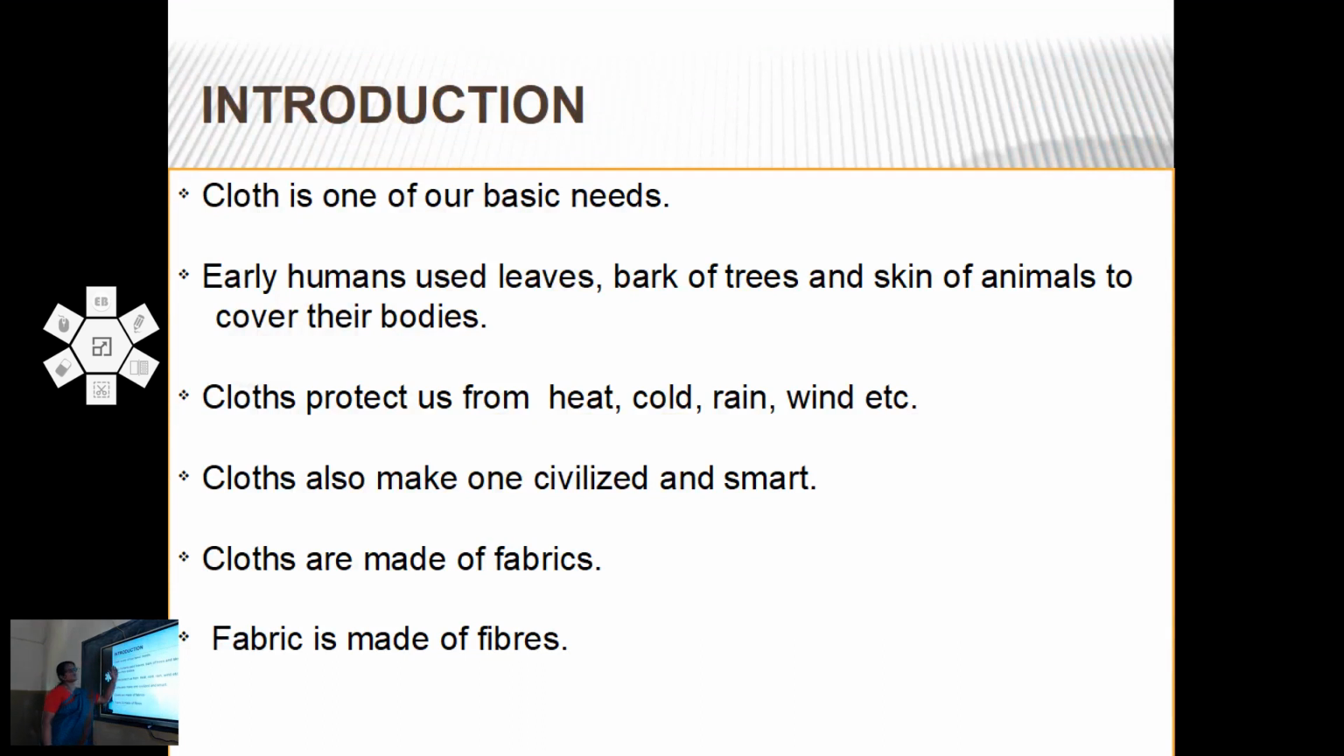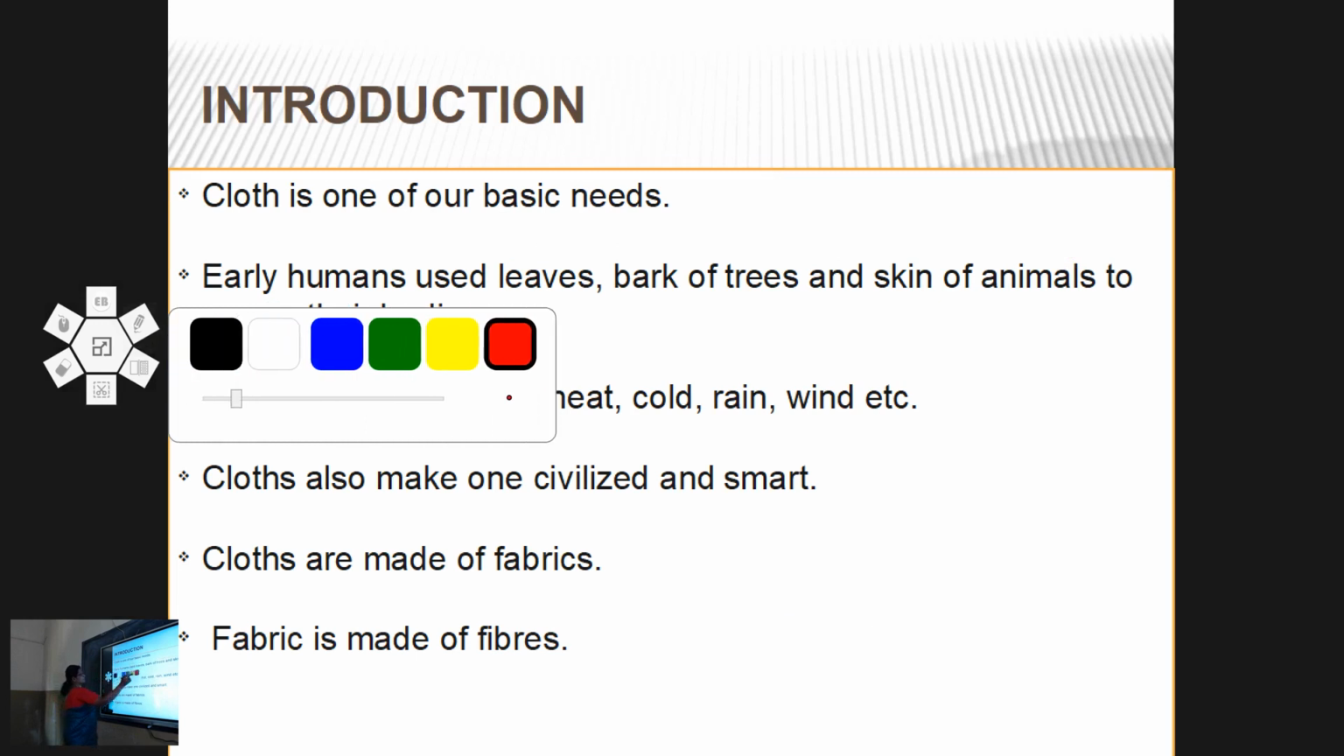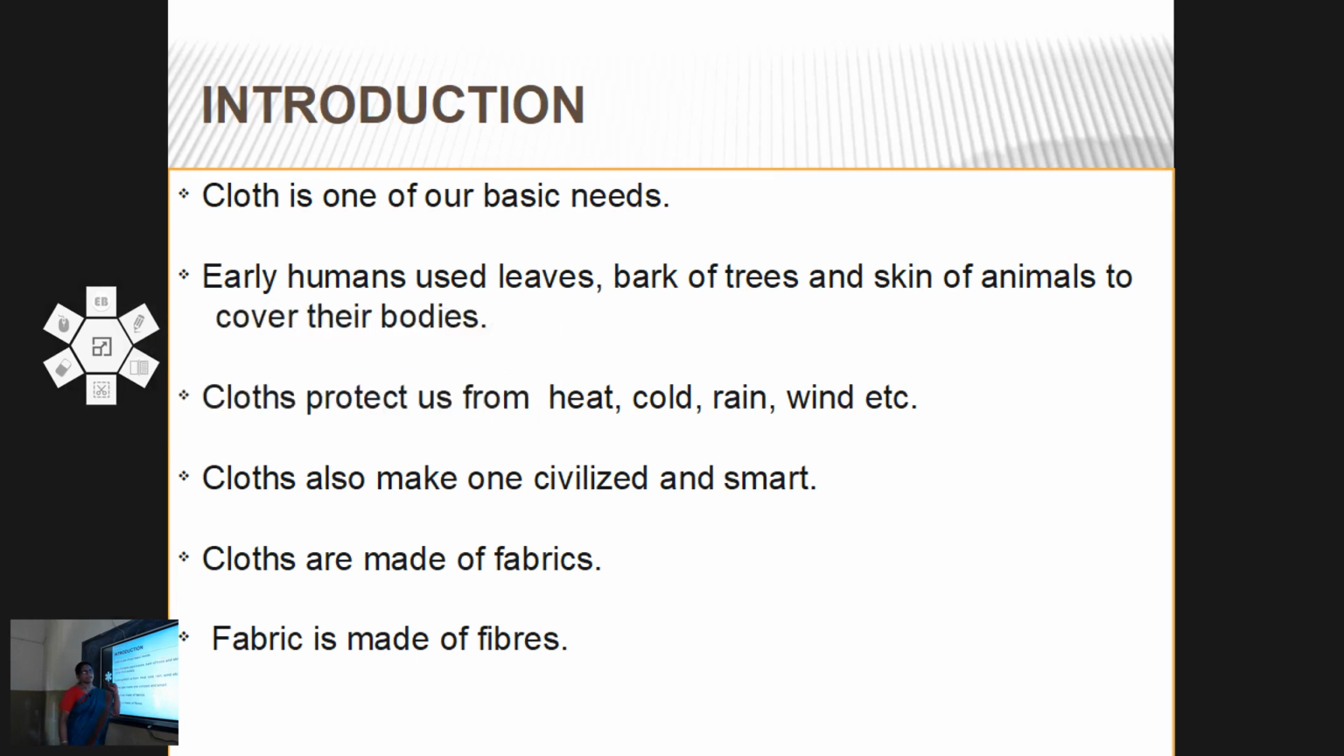Cloth is one of our basic needs. Early humans covered their bodies with leaves, bark of trees and skin of animals. Later they learned the art of weaving and started making clothes.